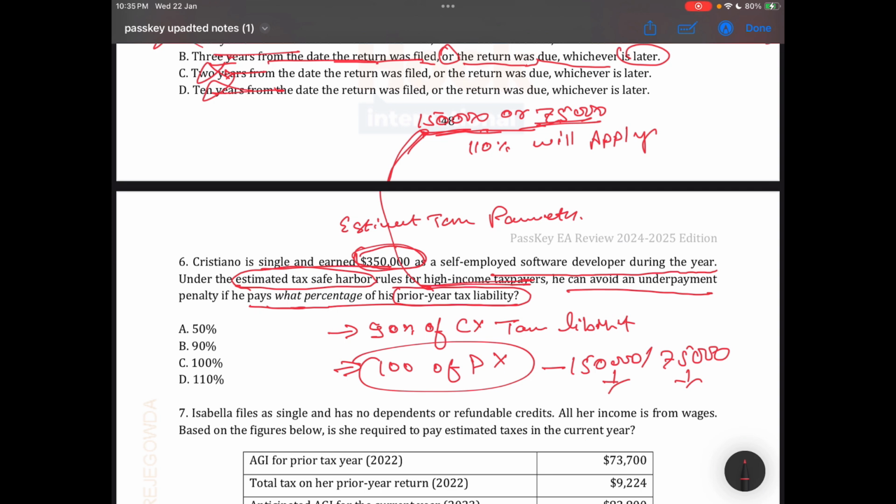In this case, his income exceeds 150 and 75, so the 100% changes to 110% of prior year liability. So the correct answer is 110%, because here it is asking for the prior year tax liability. So the correct answer is D.